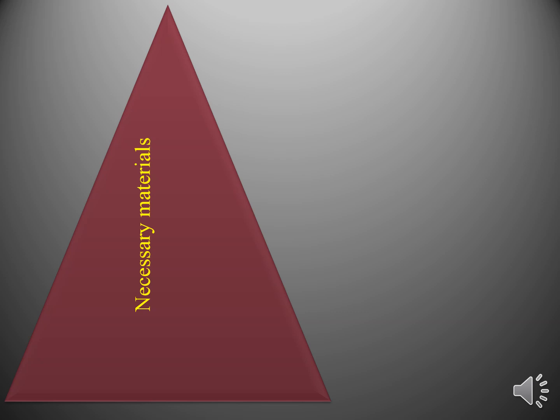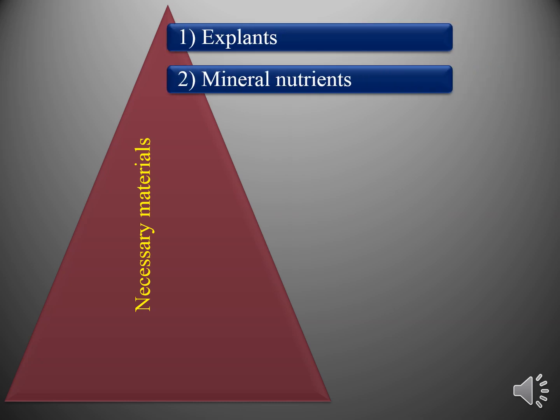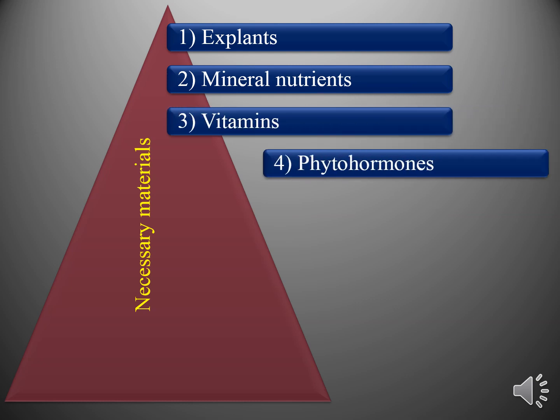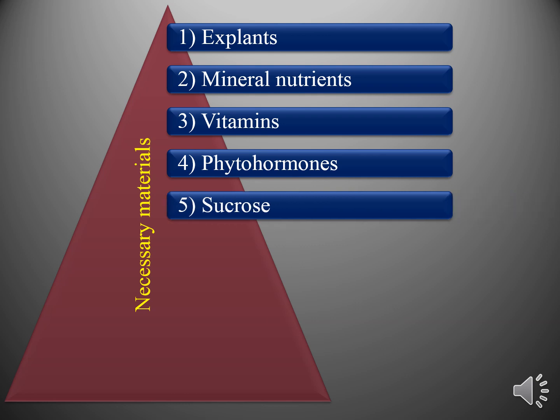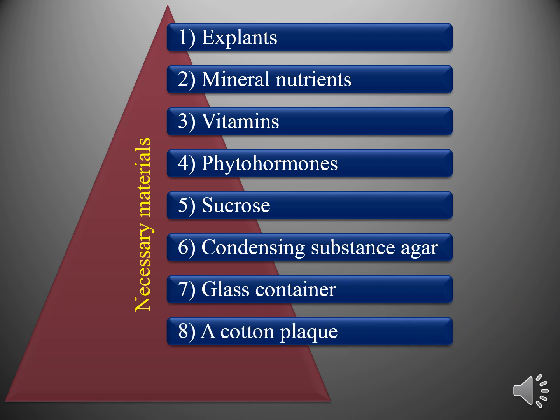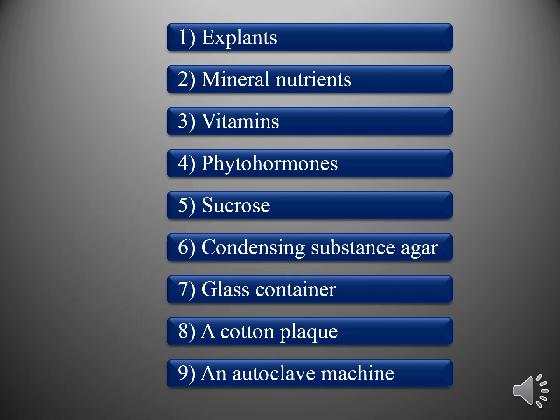Now, if you want to perform tissue culture, then you need some materials. Number 1, explants. Number 2, mineral nutrients, vitamins, phytohormones, sucrose, condensing substance agar, glass container, a cotton plug, and an autoclave machine.